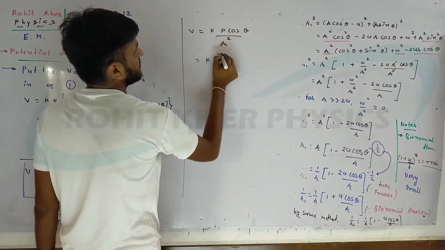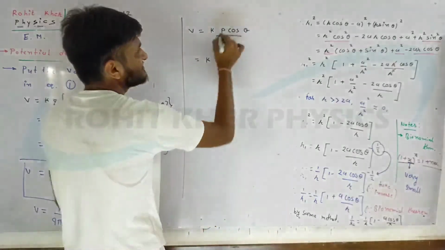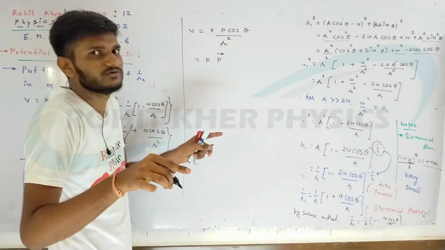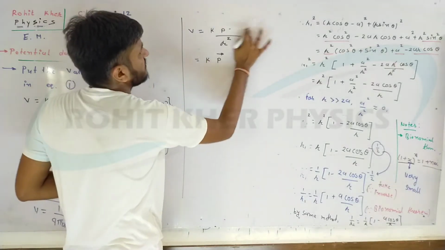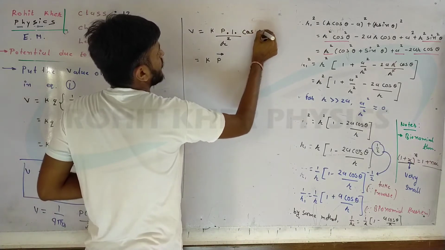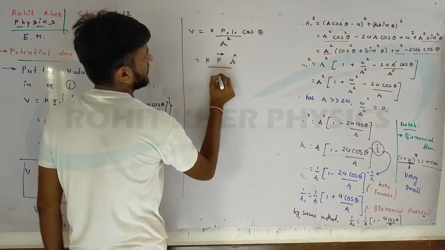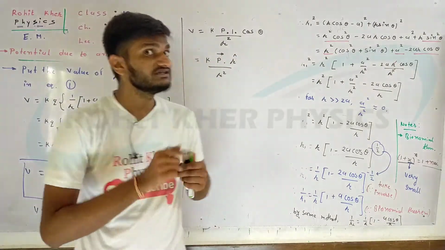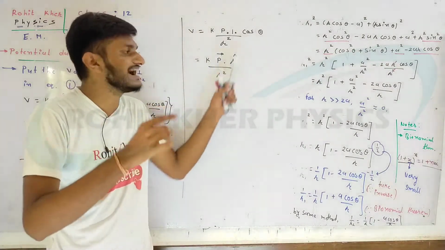P is a vector and the cos theta shows the dot product, but here there is no vector with which we are going to take a vector product. So we assume there is a 1 and write kp multiplied by 1 into cos theta, so we can write it like this: kp r caret upon r square. This is a scalar product of two vectors: one is the p vector and another one is r caret.